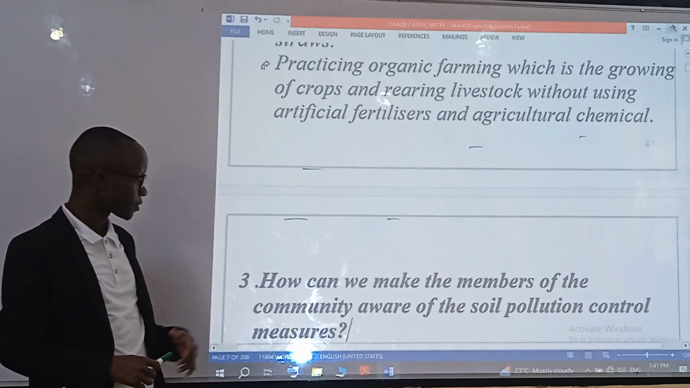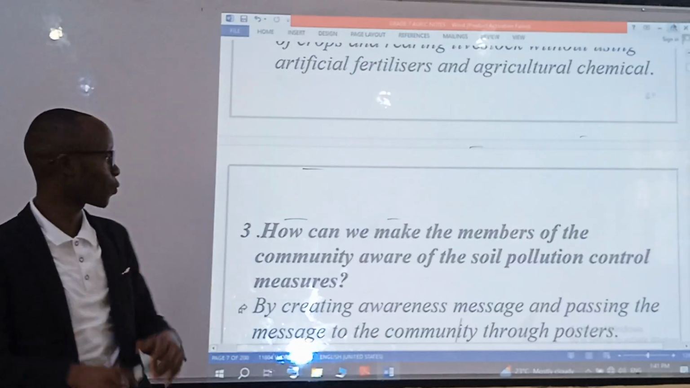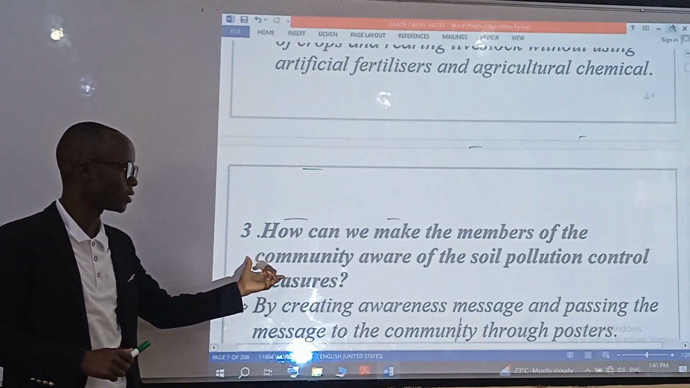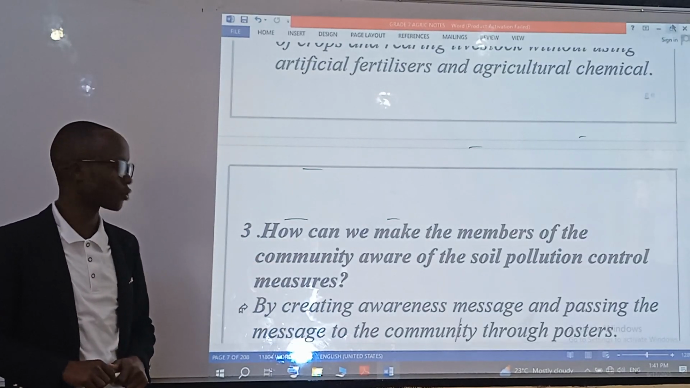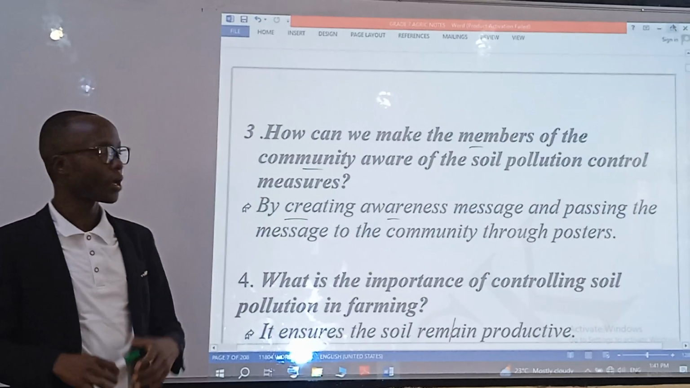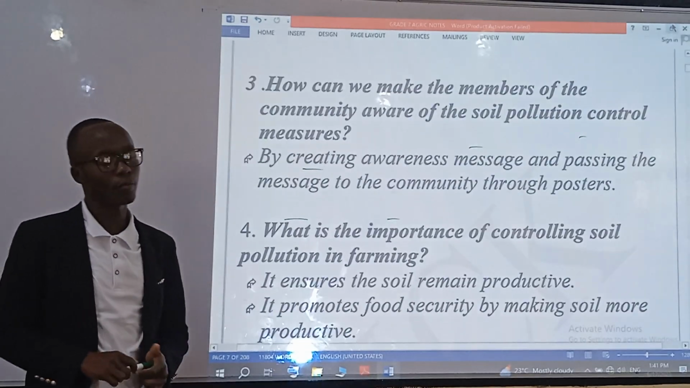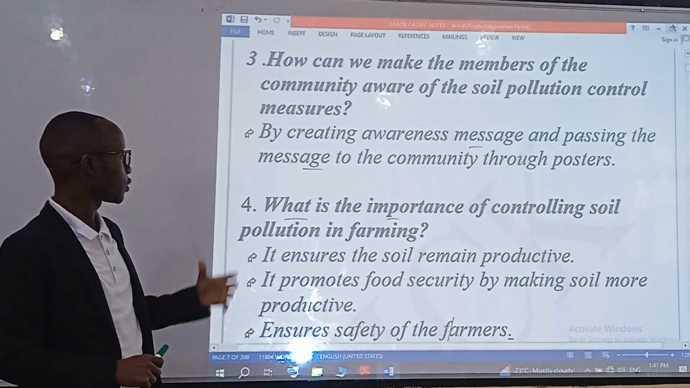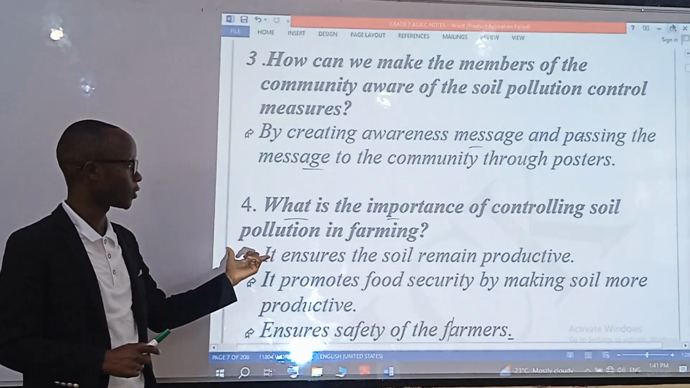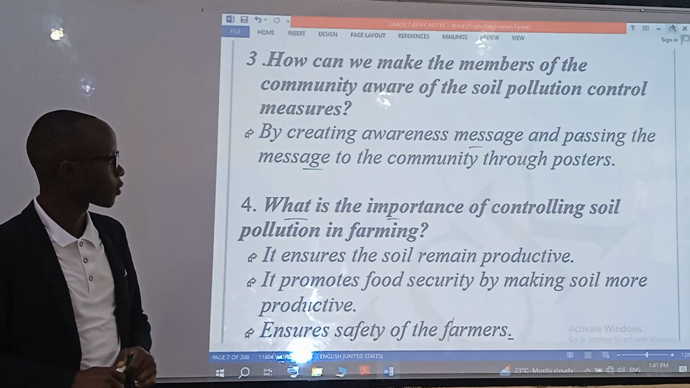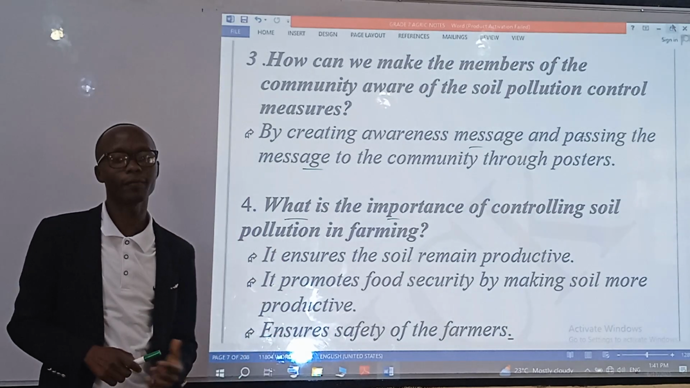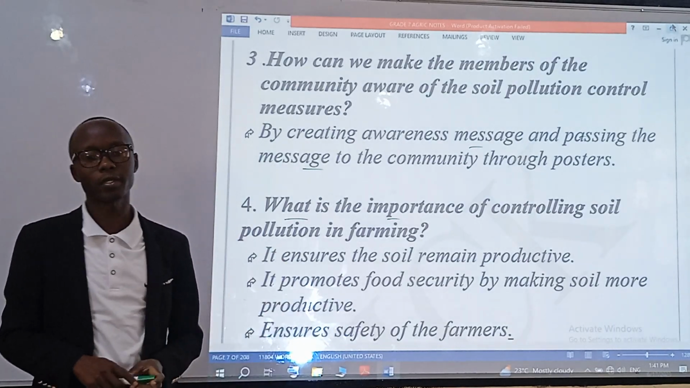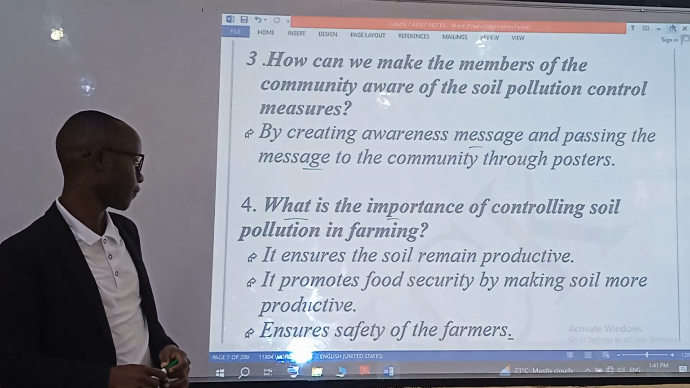Question 3 says, how can we make the members of the community aware of the soil pollution control measures? Question 4, and our last question for this substrate, what is the importance of controlling soil pollution in farming?